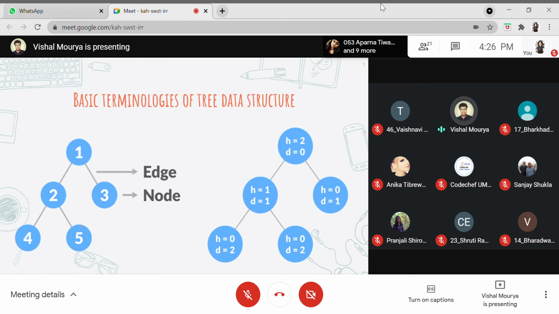Like if I say you should go from the root, let's say node 5, to node 3, using the shortest path, the path you will follow is already known to me. Why? Because there is only one shortest path. You'll be going here, here, and then here. There is no other way. If you're not following the shortest path, then you'll be going here, here, again here, and it will be the longest path. So that's the shortest path.